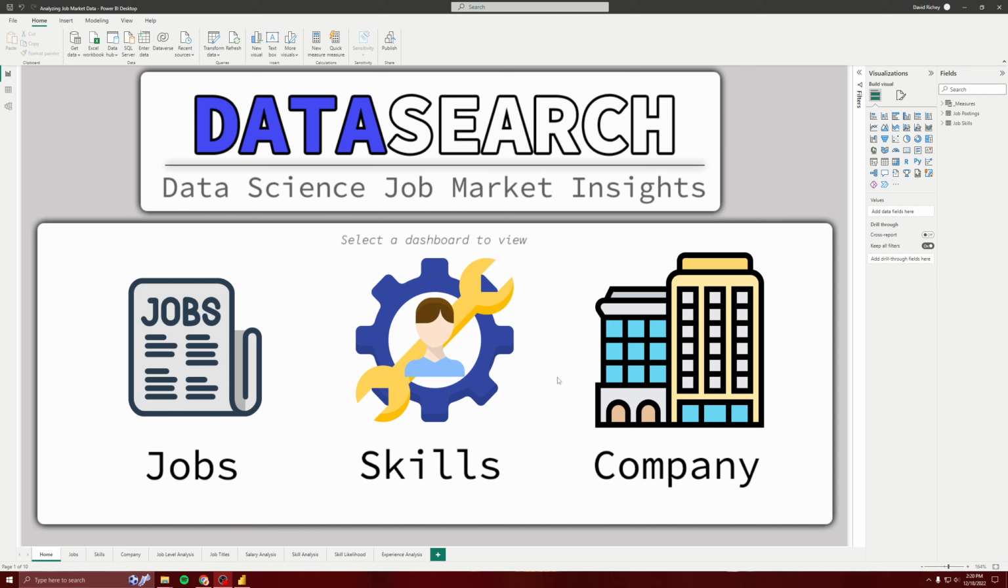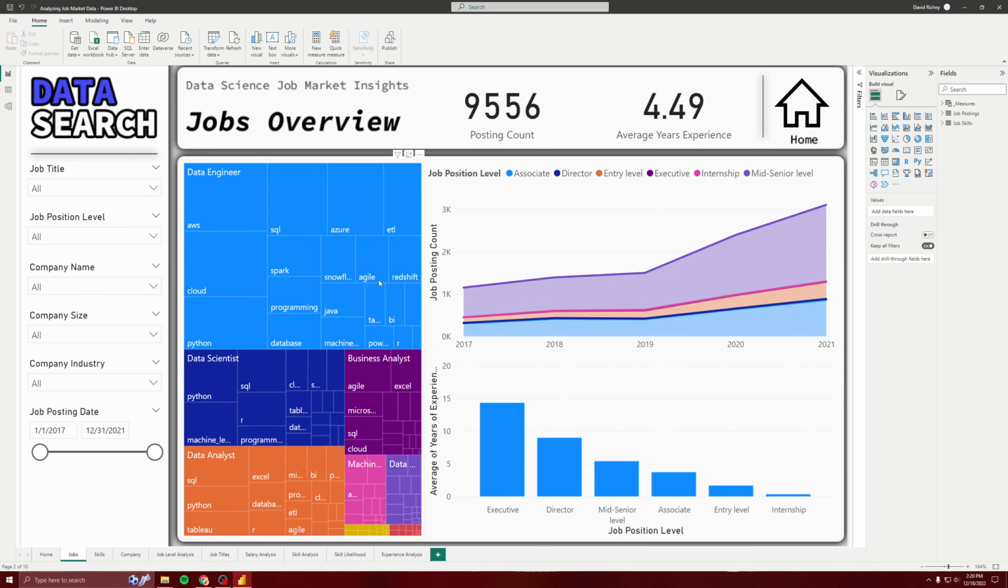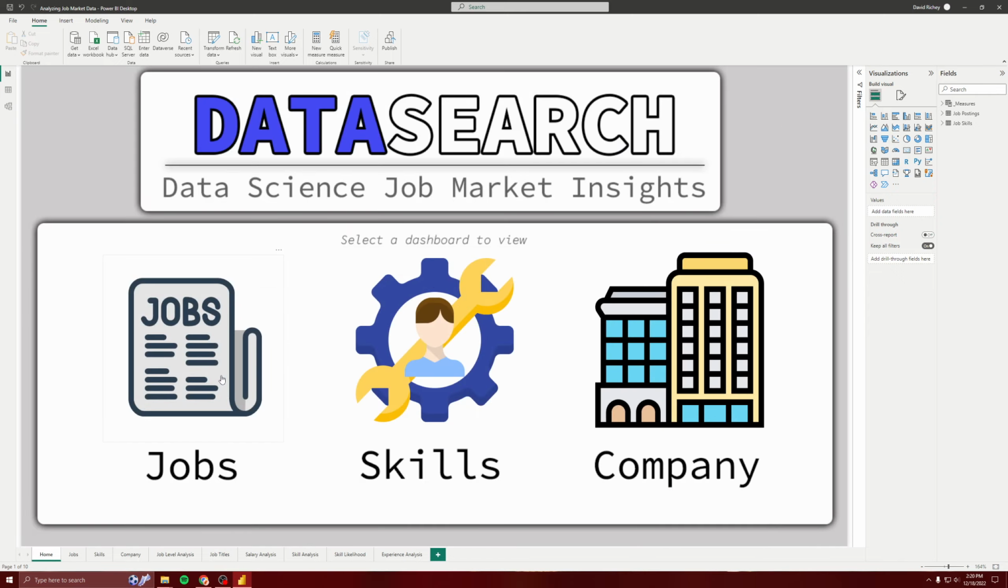So we'll start with jobs. Here's the company, I guess you could say, Data Search. It's a jobs overview, and here are some cards. There are 9,556 job postings, and the average years of experience here. Home helps you just go back to the home screen.